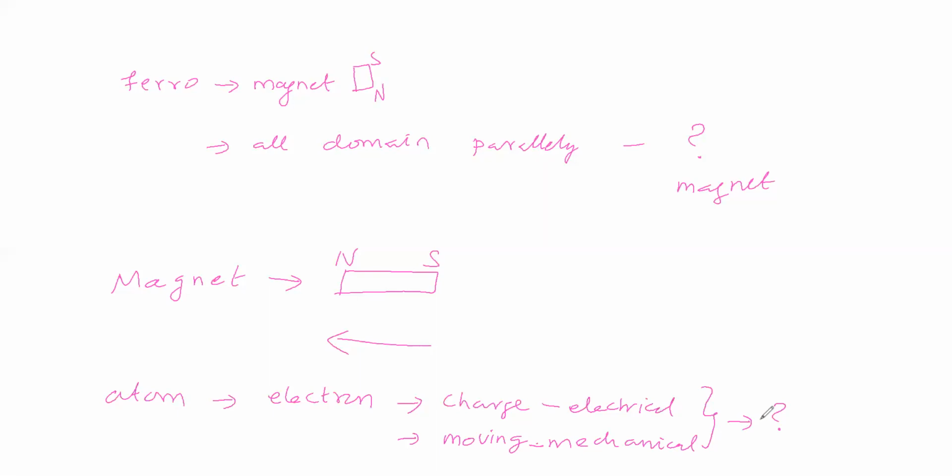Fleming's left hand rule means three fingers will be considered. One finger is mechanical, one finger is electrical, then another finger is for what? If you give two fields, the third field will be automatically created. What is that third field?